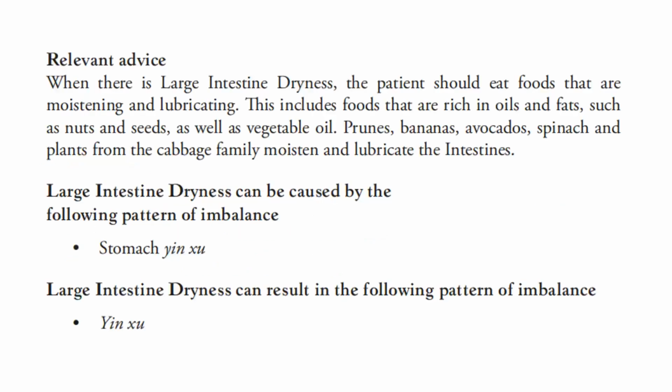For the relevant advice, when there is a large intestine dryness, the patient should eat foods that are moistening and lubricating. This includes foods that are rich in oils and fats, such as nuts and seeds, as well as vegetable oil. Prunes, bananas, avocado, spinach, and plants from the cabbage family moisten and lubricate the intestine. Large intestine dryness can be caused by the following pattern of imbalance: the stomach yin deficiency. The large intestine dryness can result in the following pattern of imbalance, which is the yin deficiency.